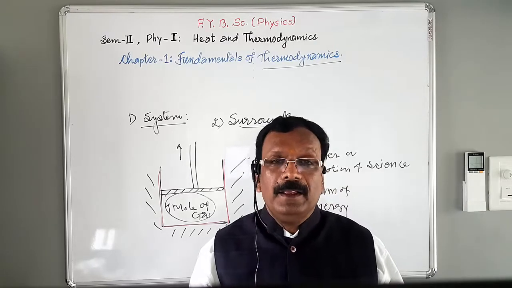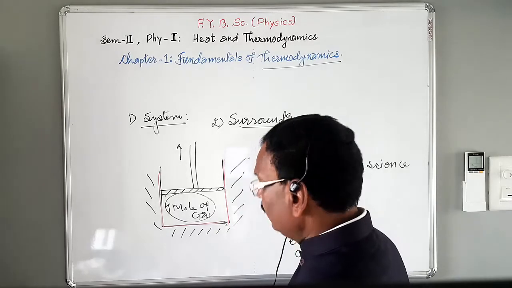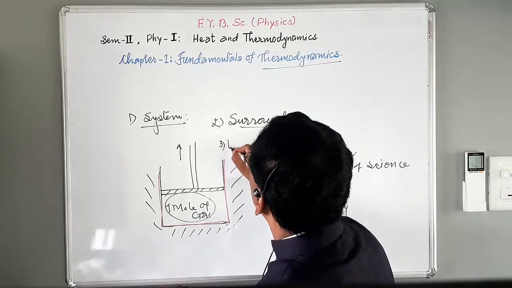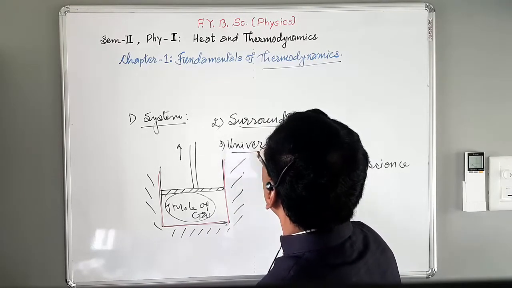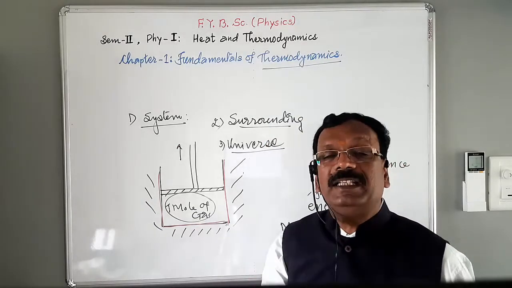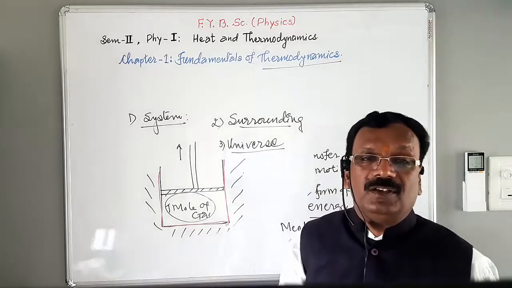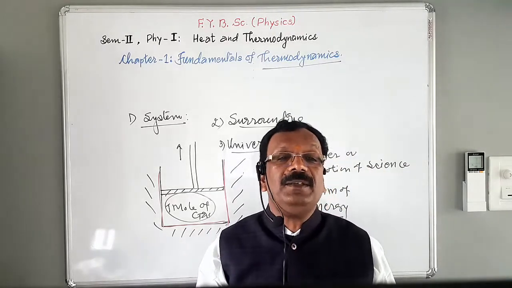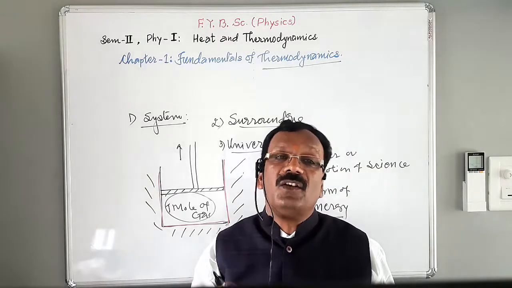Now, there is one more basic term, that is universe. What is universe? The third term. When we consider system and surrounding simultaneously, then it is nothing but the universe. In a simple manner we can say that when system and surrounding are considered simultaneously, it is called universe.